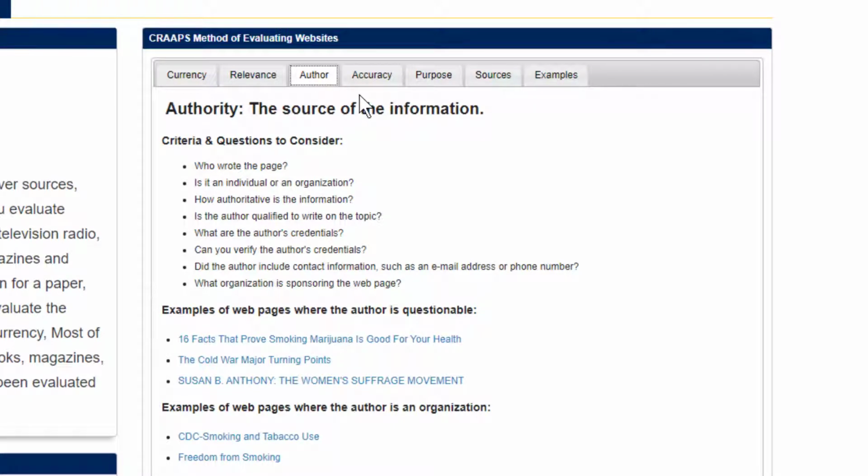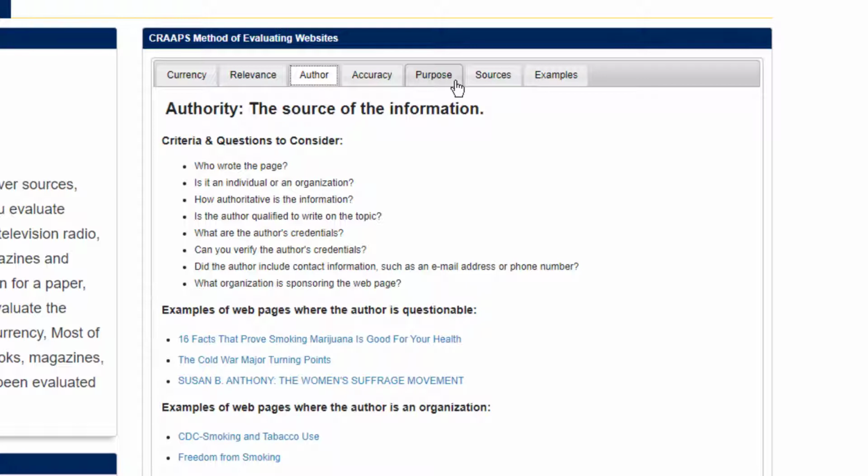The source of the information. Who is the one that wrote the information on the web page? This is perhaps the most important of all the criteria. You have to somehow determine who wrote the web page. Sometimes it's by an individual, and sometimes it's by an organization.